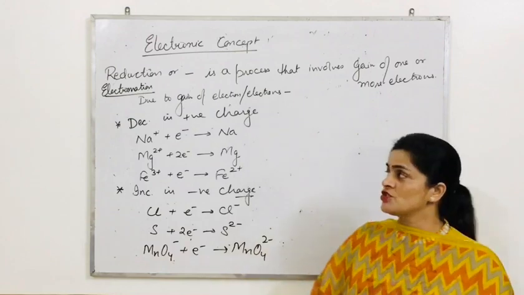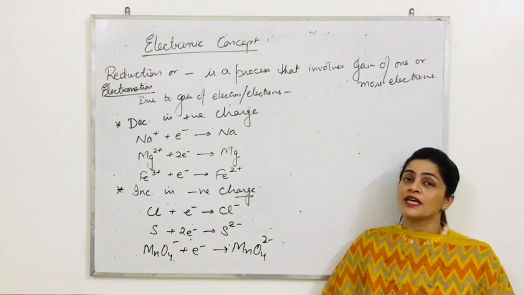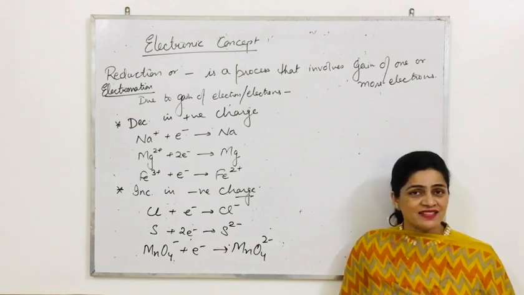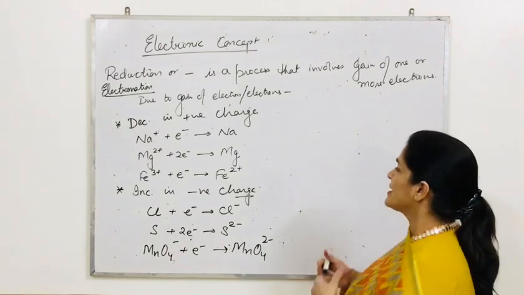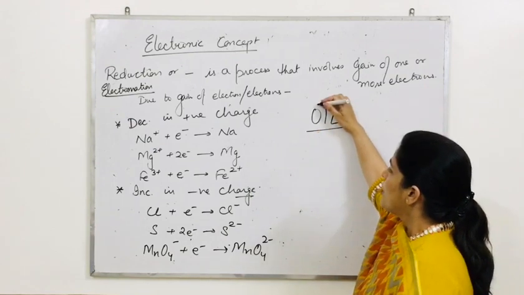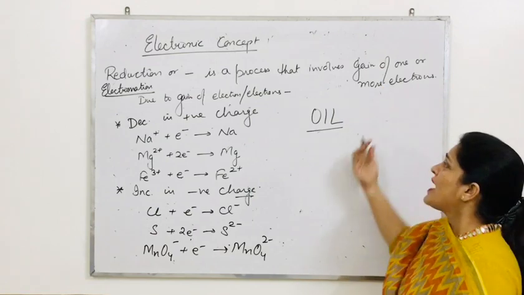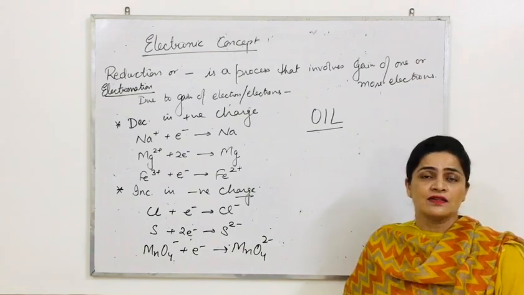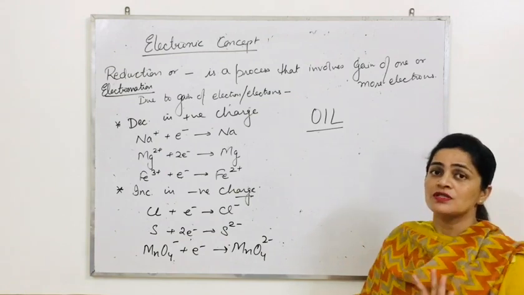So you can easily check, and please learn right now the definition of oxidation and reduction according to electronic concept. Please do not forget, do not mix the definition. Do not write oxidation in place of reduction, or reduction in place of oxidation. In short I can explain what is oxidation. Remember it like this: oxidation is loss of electron. You can learn in this way. You should have your own way, but always remember, do not make mistakes. Learn the way you want, but please learn in the proper way. Do not make any mistake.